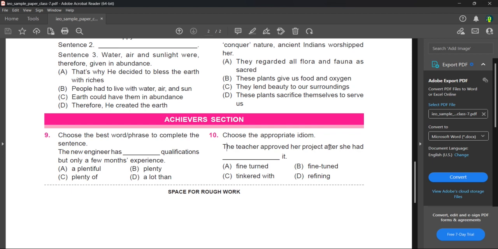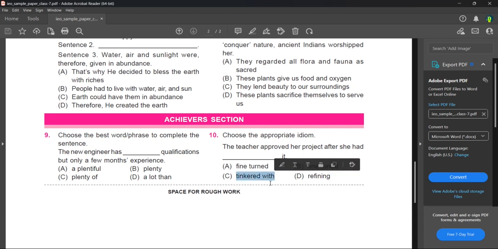The teacher approved the project after she had fine turned it. That doesn't usually suit. Let's go to B. Fine tuned. Now there's a difference here. Fine tuned means making small changes to make that activity very simple for you. So the teacher approved the project after she had fine tuned it. That is totally the correct sentence.